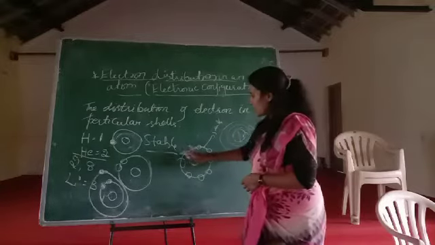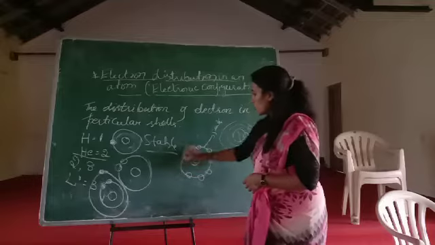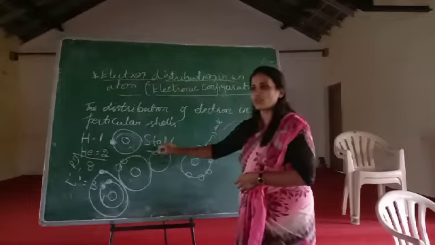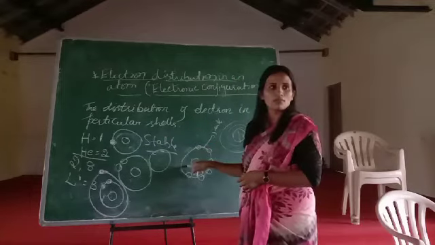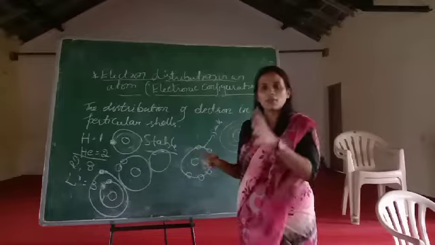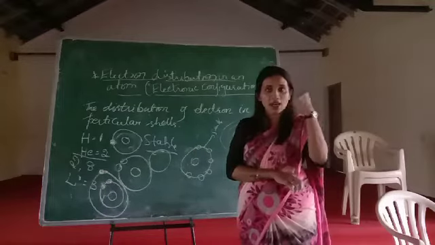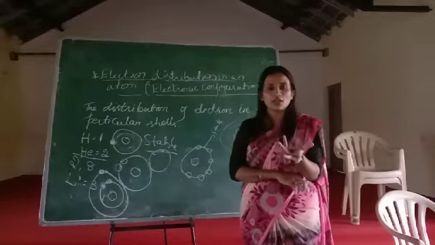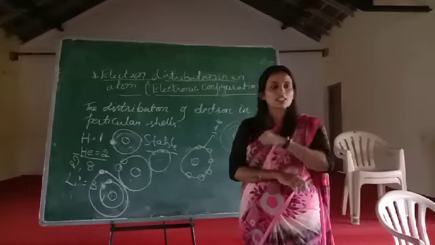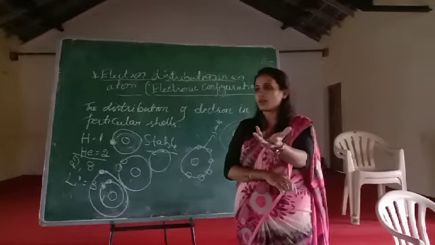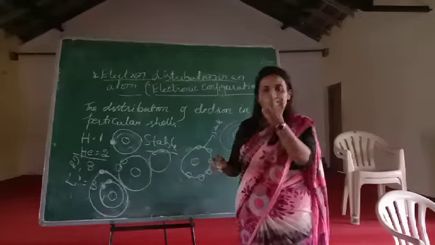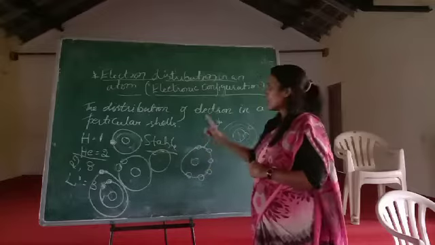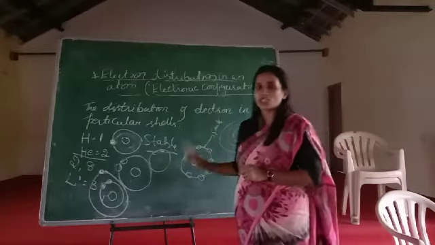For example, if an element doesn't have 2 electrons and has only 6, it will take from another that has 2 electrons in its outermost shell. Metal always gives electrons because it has the capacity to give. Just as rich people help poor people by giving, poor people accept money from the rich. Like that, non-metal always accepts the electron to carry a negative charge. Understood? So this completes your electronic configuration.